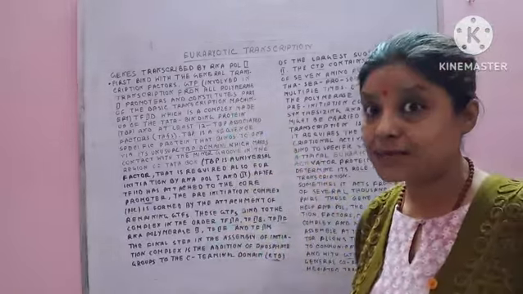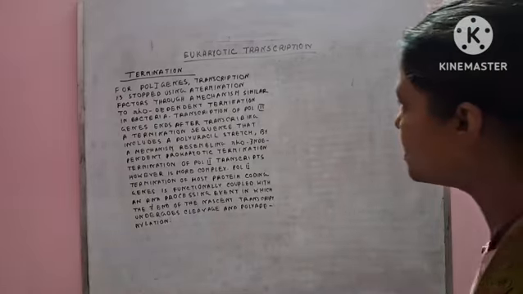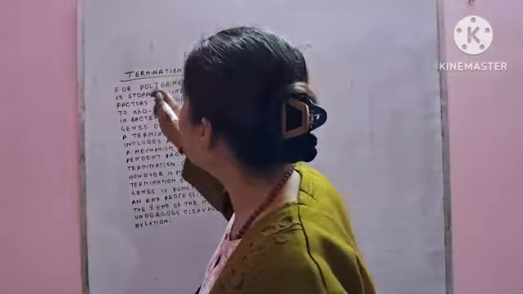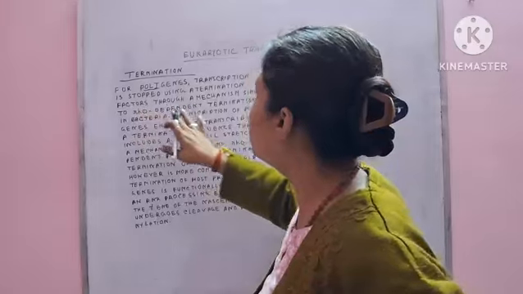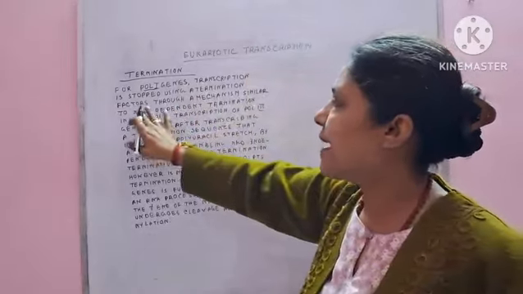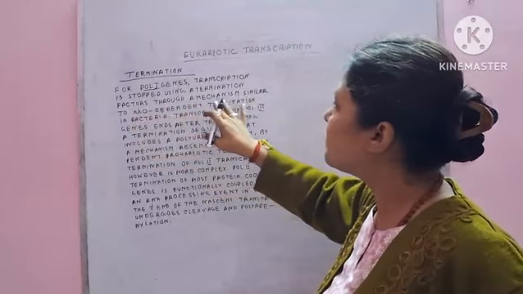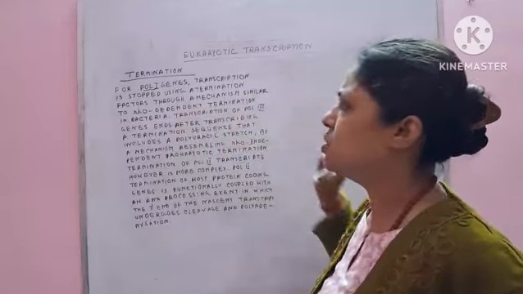So, termination in the case of pol 1: the gene transcription is stopped using a termination factor, and the mechanism is similar to rho-dependent termination.